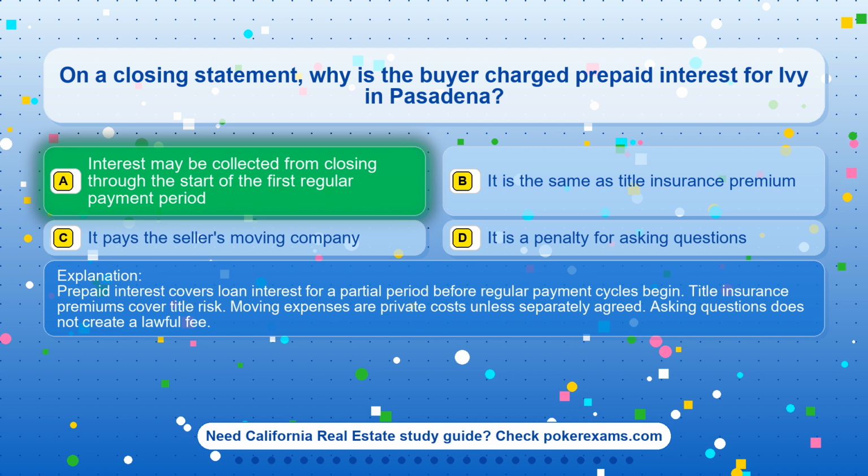Title insurance premiums cover title risk. Moving expenses are private costs unless separately agreed. Asking questions does not create a lawful fee.